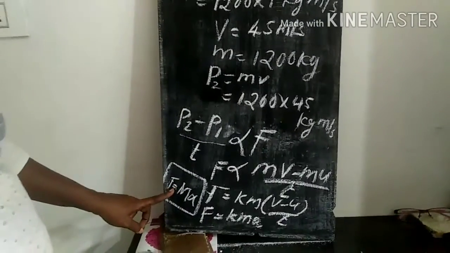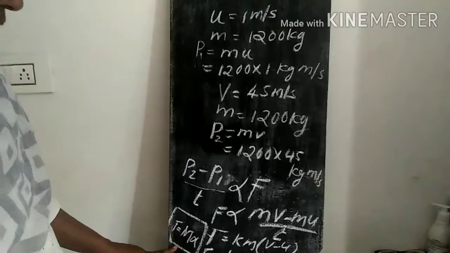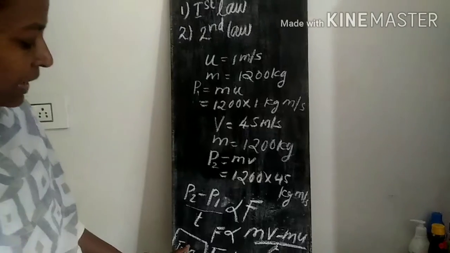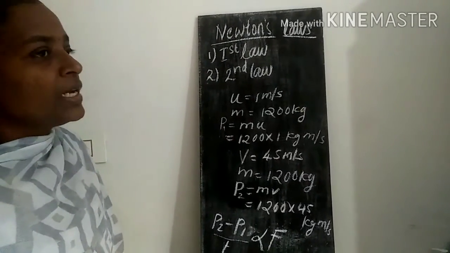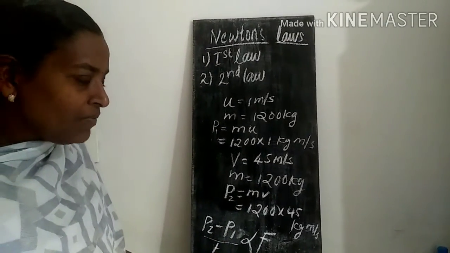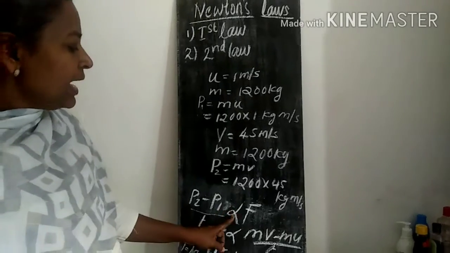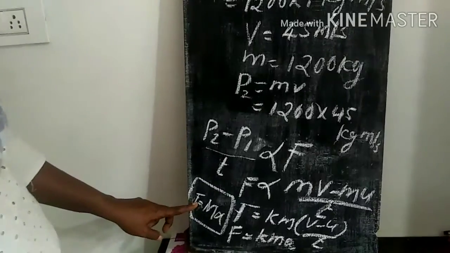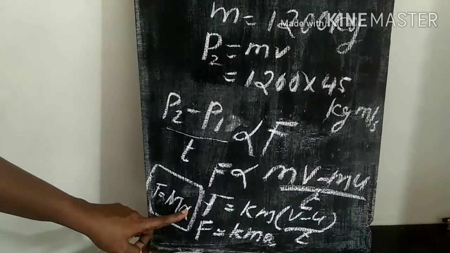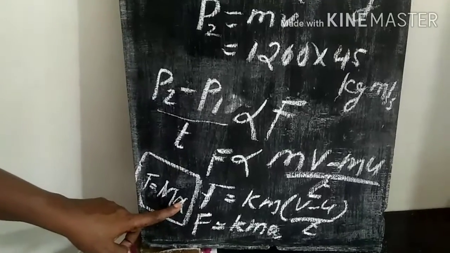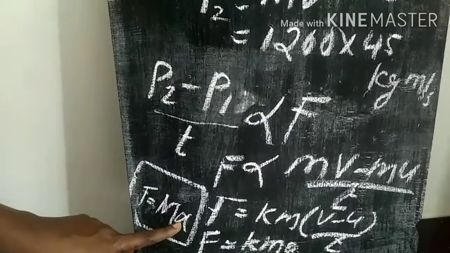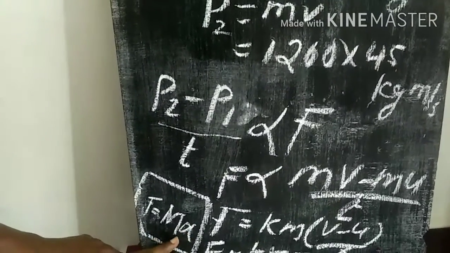Then acceleration is given by F is equal to m into a, or a is equal to F by m. This is the mathematical equation of the second law. And the second law states that the rate of change of momentum, change in momentum with respect to time, is directly proportional to the unbalanced force. And the equation is F is equal to ma, where F is the force applied, m is the mass of the object, a is the acceleration produced in the object due to the change in momentum, that is, the momentum gained by the body within a short span of time.